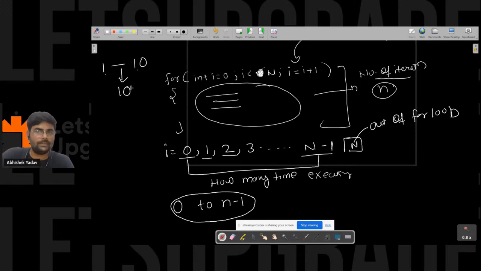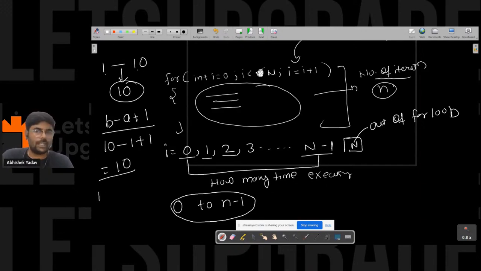It will be 10, right? Yes, why 10? You can use the formula, that is b minus a plus 1, right? So the value of b is 10 minus the value of a is 1 plus 1. So it will be 10, right?